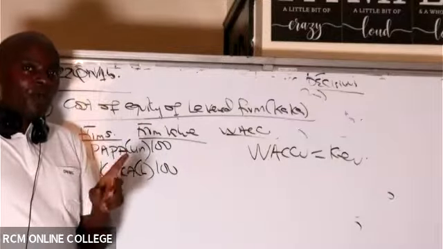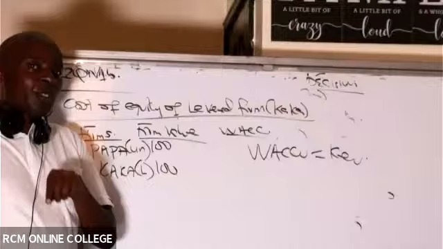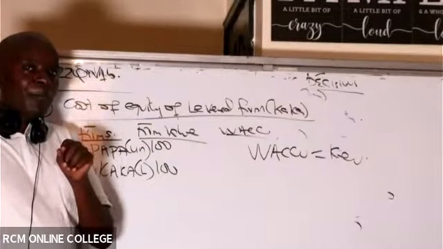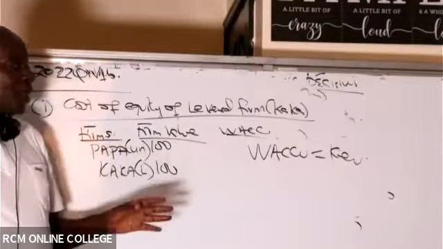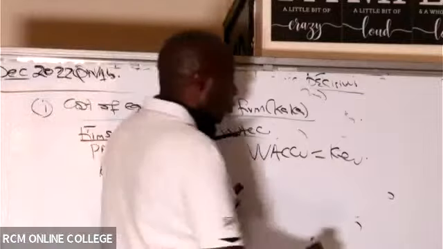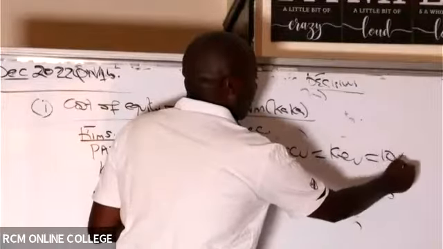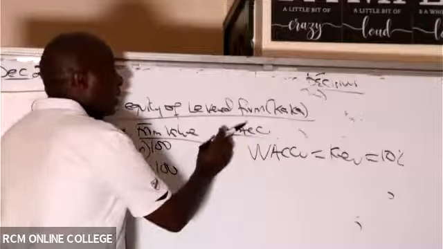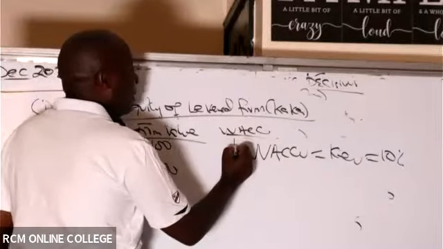Do we have cost of equity of Papa in this question? Note number 2. Are you able to see the cost of equity of Papa? Cost of equity of Papa is 10%. So WACC equals KU, so at least this one here we know is 10%. Remember, our unlevered firm is Papa, and then this WACC of Papa will be 10%.